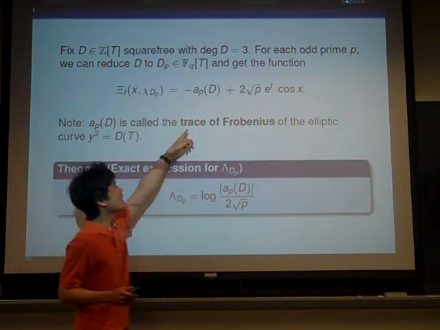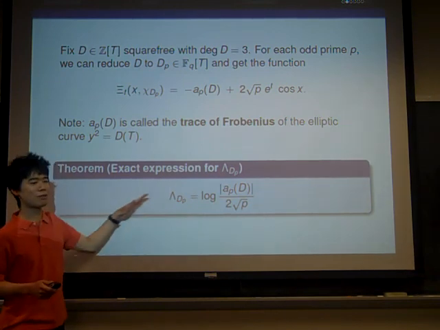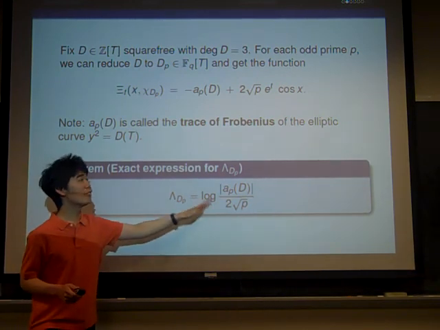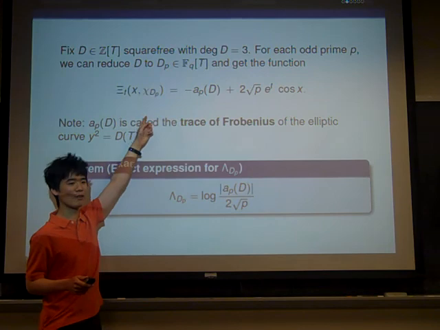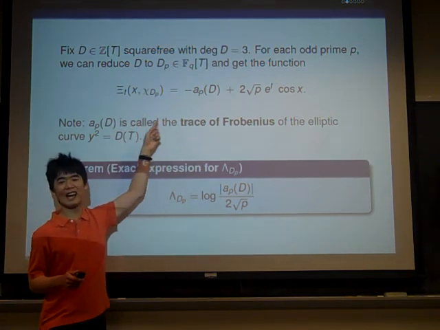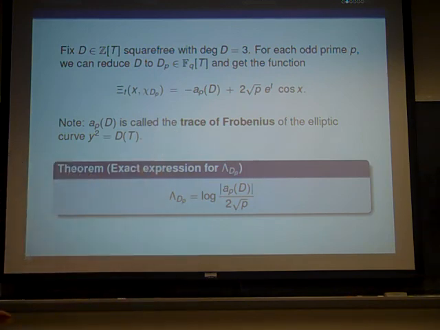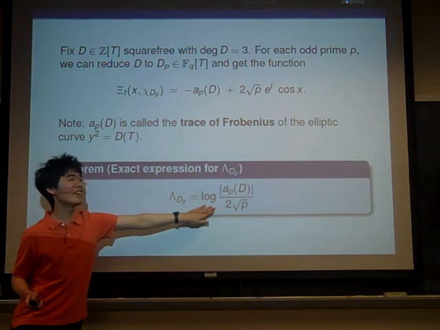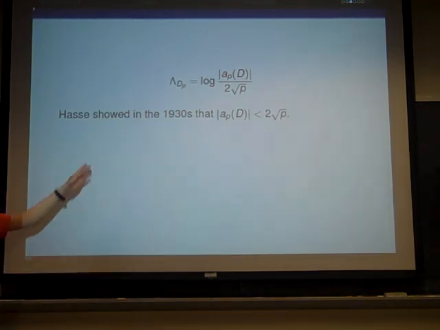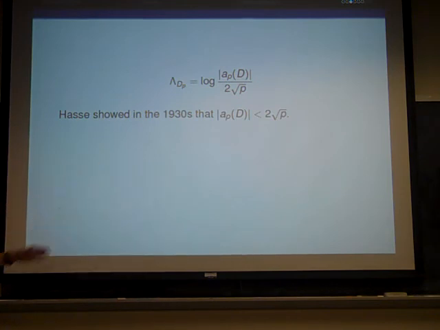And from this expression here, it's not too hard to see that our constant lambda_{D,p}, remember this is the constant that separates when the function has only real zeros and when it doesn't, is given by this. We just have to look at when this thing has real zeros or not. And this constant might look very familiar to many of you because in the 1930s, Hasse showed that that ratio is strictly less than 1.